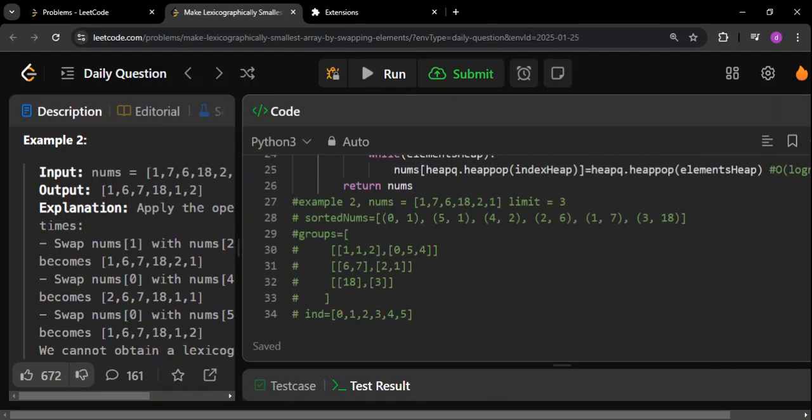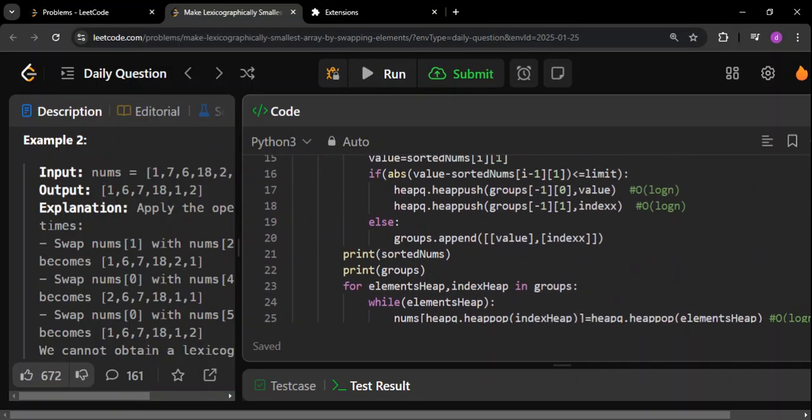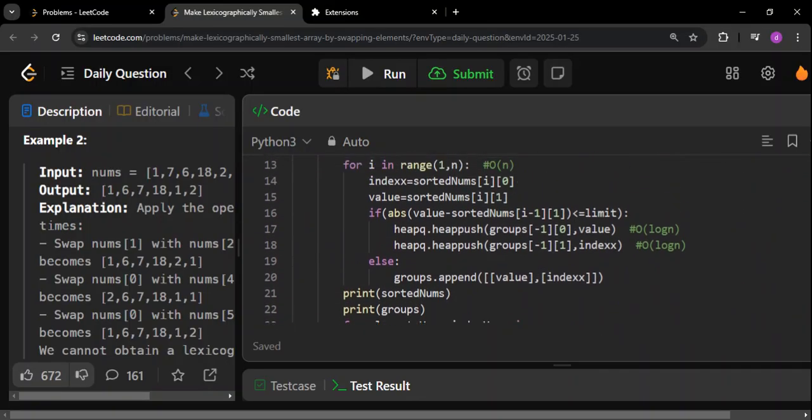Just let me show this here. This is the zeroth value of the group where we are storing the values. This is the first value of the group, that is index number one of the group, where we are storing the indexes. So the same thing: in the zeroth value, push the value; in index number one, push the index. As simple as that. Remember, it will be heap push.